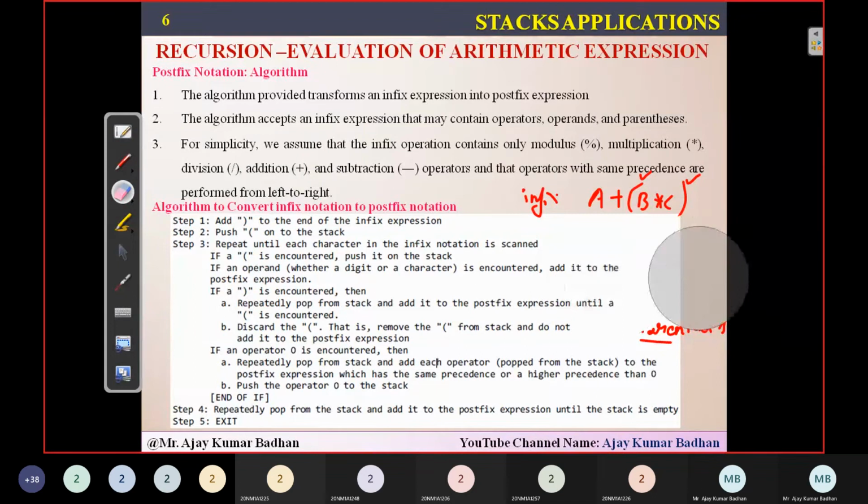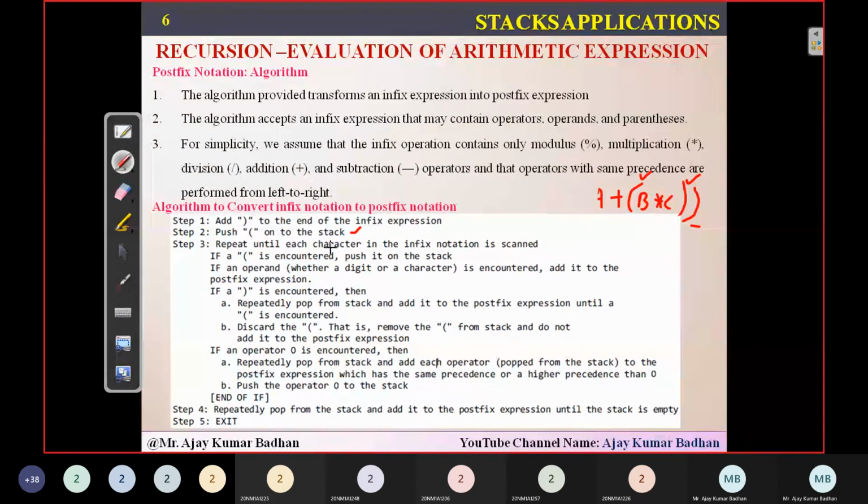Now what is it saying exactly? Whenever you're given an infix notation, you first add a closing, meaning right parenthesis, to the end of the expression. So whatever the notation is, you close it like this. And then push a left parenthesis onto the stack. So definitely you should have one more here, because when you're writing a close, there should be an open brace. This is what I call the left parenthesis. But rather than placing it into this expression, I am placing this left parenthesis into the stack. He is asking you to push that left parenthesis onto the stack.